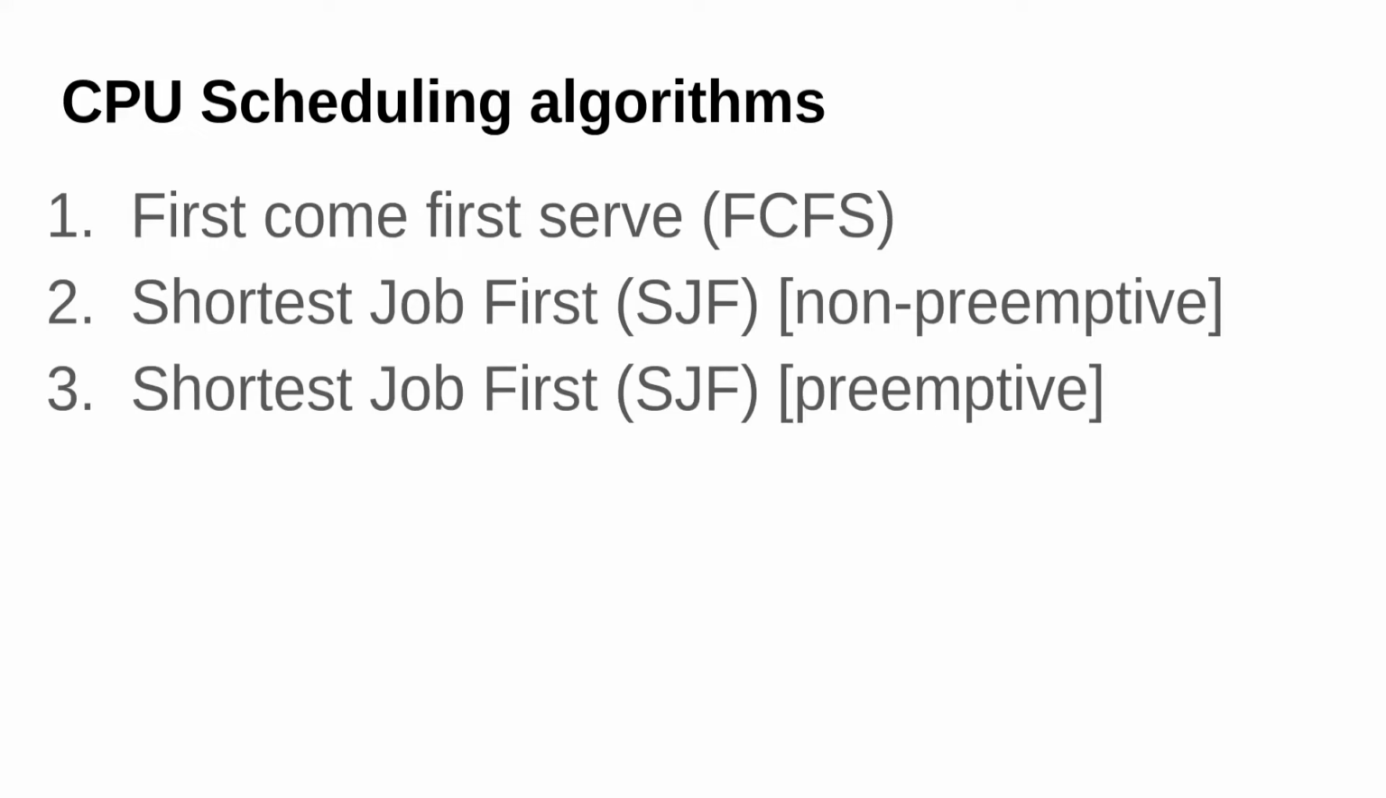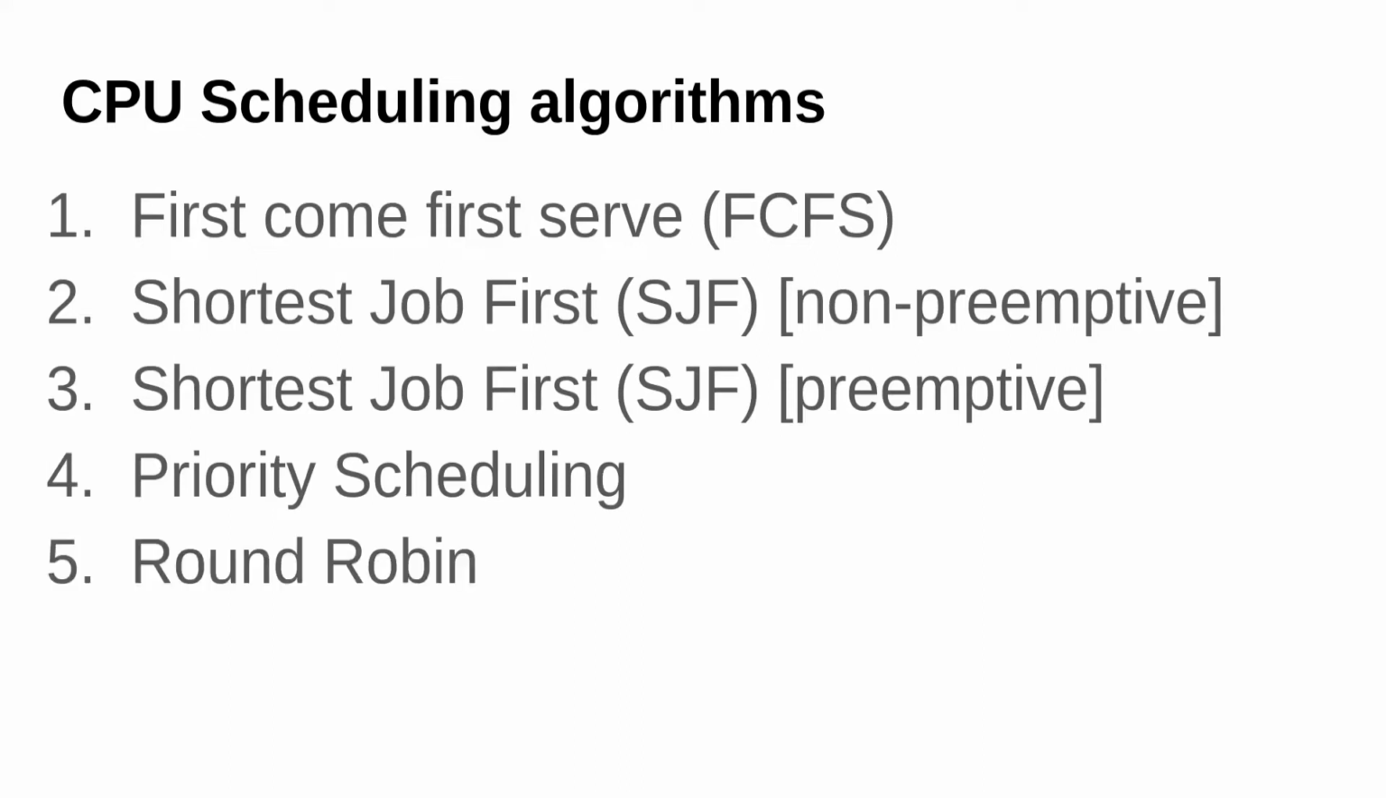Now the third one is shortest job first, and this is the preemptive version. If we are executing a process and some other process comes in which has a shorter time, that will be executed first in this case. Fourth one is priority scheduling. So we assign a priority value to each process, and based on the algorithm we are using, let's say 10 is maximum priority and 0 is the minimum priority, or 0 can be the maximum priority and 10 can be the minimum. So based on that we execute the processes.